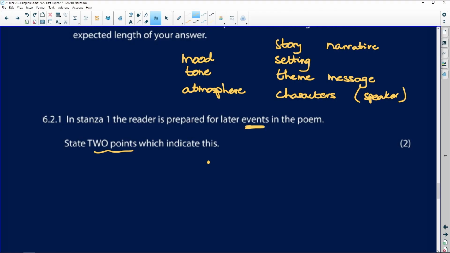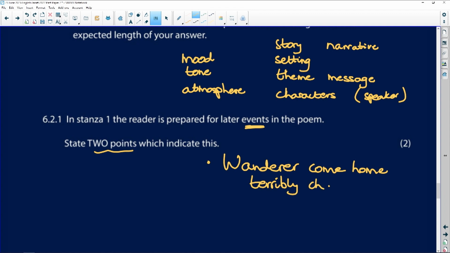Okay, so point number 1, we're told that the wanderer has come home, but he is terribly changed. And so we are being prepared for the changes and for the reasons for those changes.